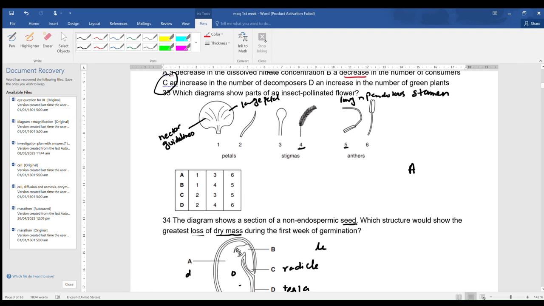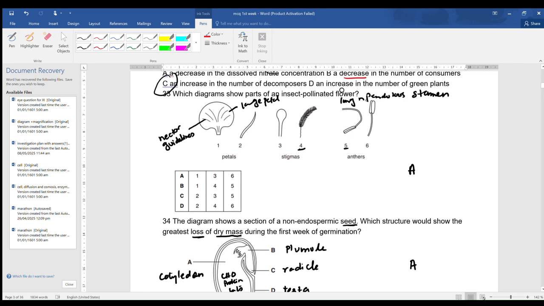Now next, which diagram shows part of an insect pollinated flower? At first, we should recognize what these parts of insect pollinated flowers are. These are known as petals. This is a large petal and this is a small or very rudimentary petal. These are the stigma. A small and compact stigma is shown over here, and over here a large and feathery stigma is shown. Then the anther or stamen. The anther is loosely attached over here, and over here the anther is firmly attached.